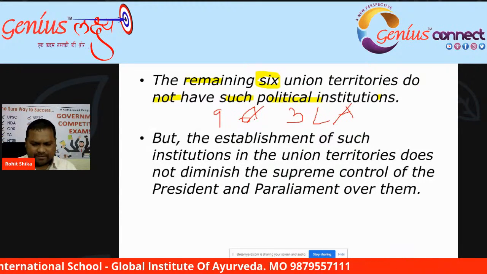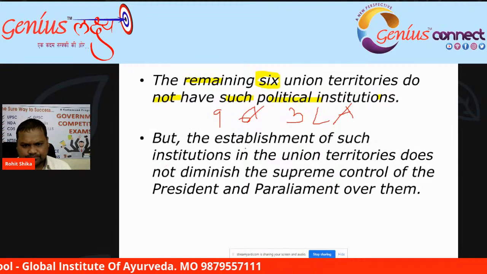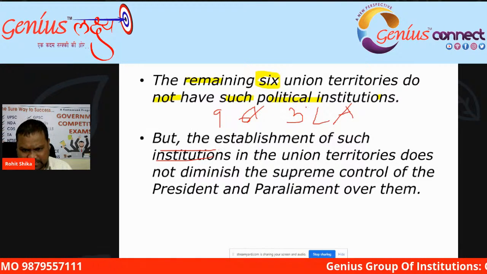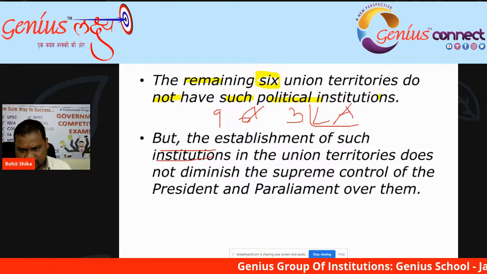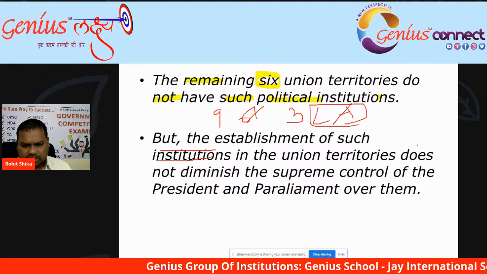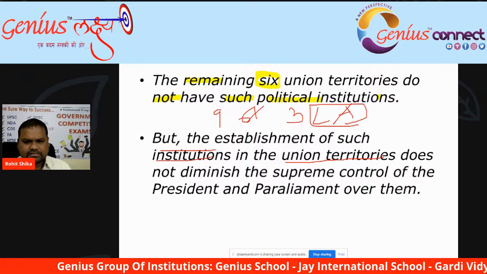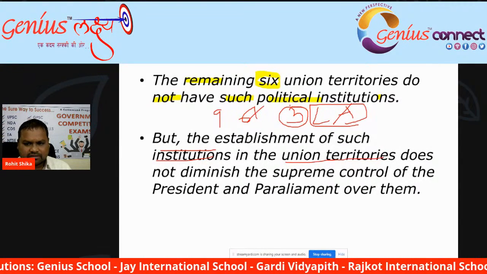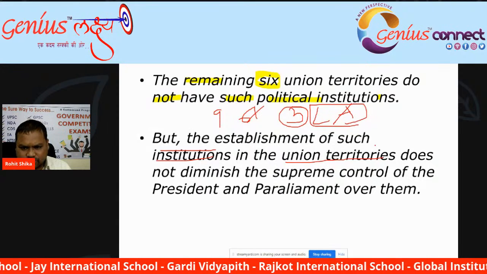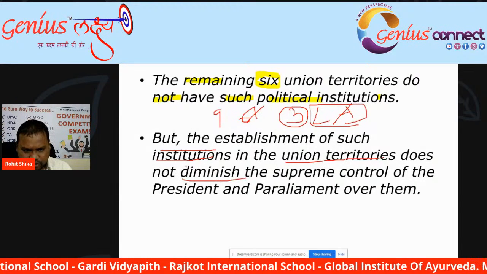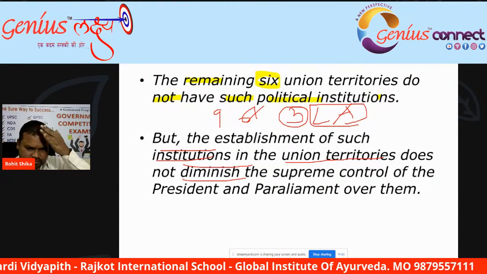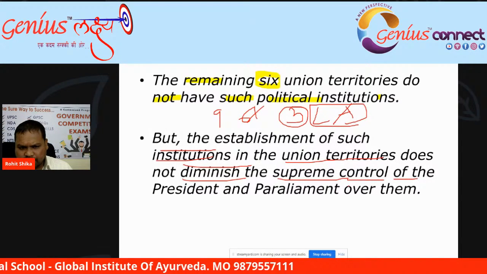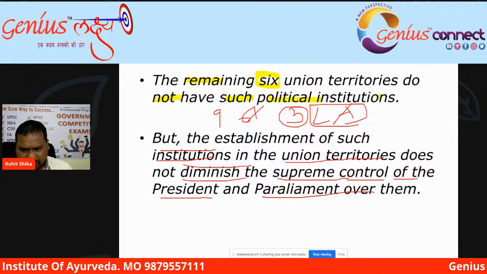But the establishment of such institutions, means the establishment of legislative assembly in the 3 union territories, will not diminish, will not reduce the supreme control of the president and parliament over them.